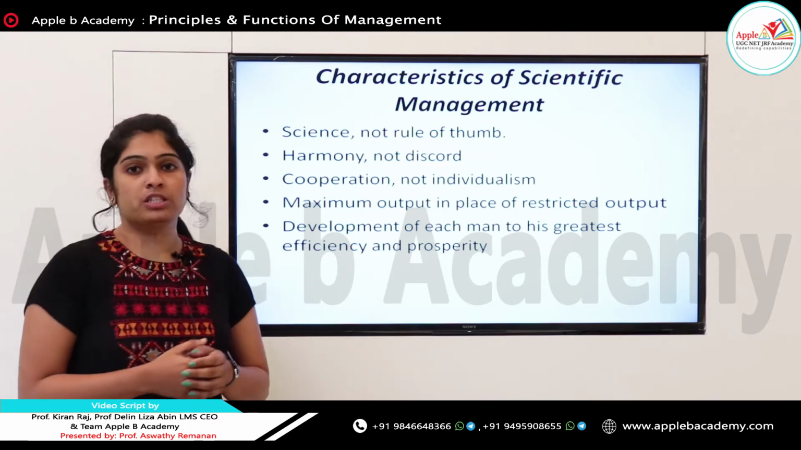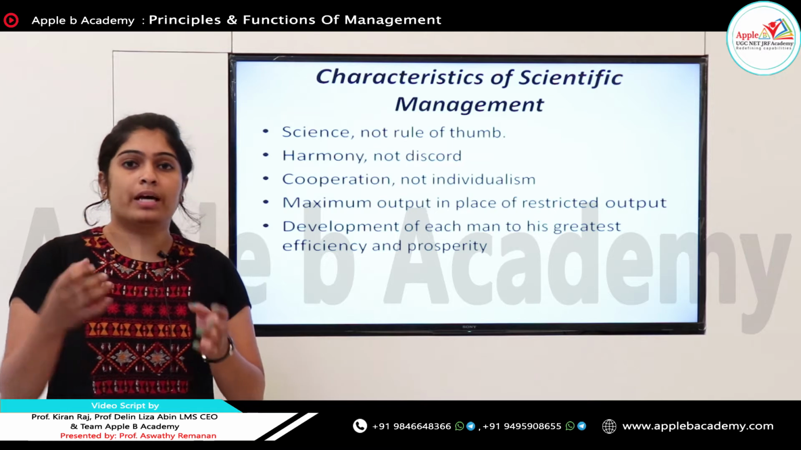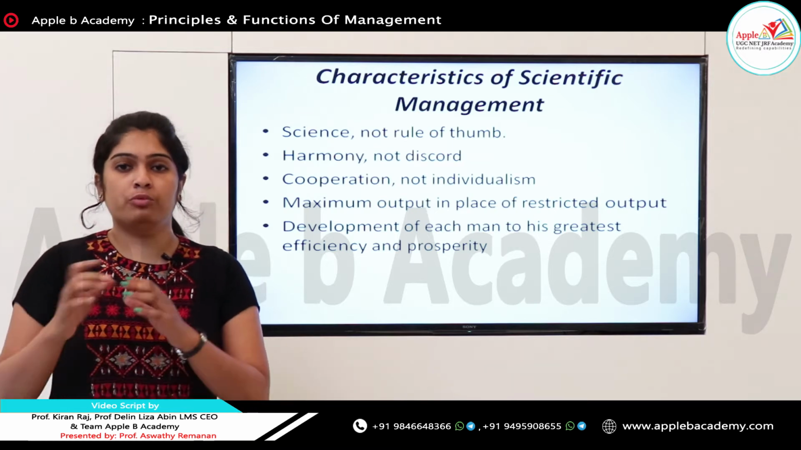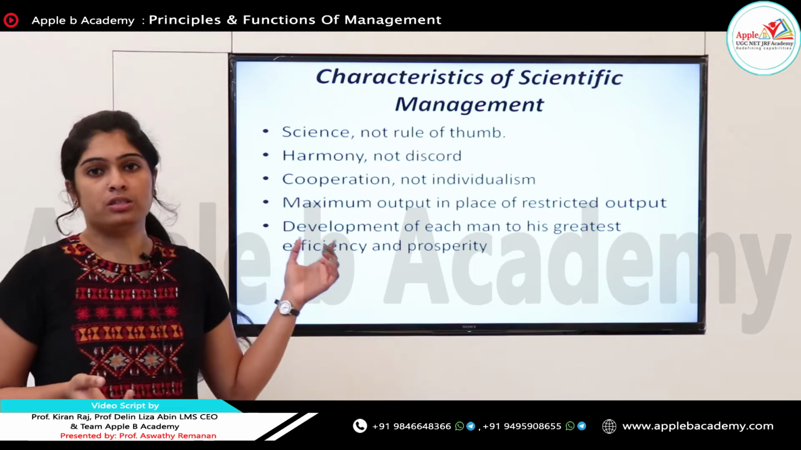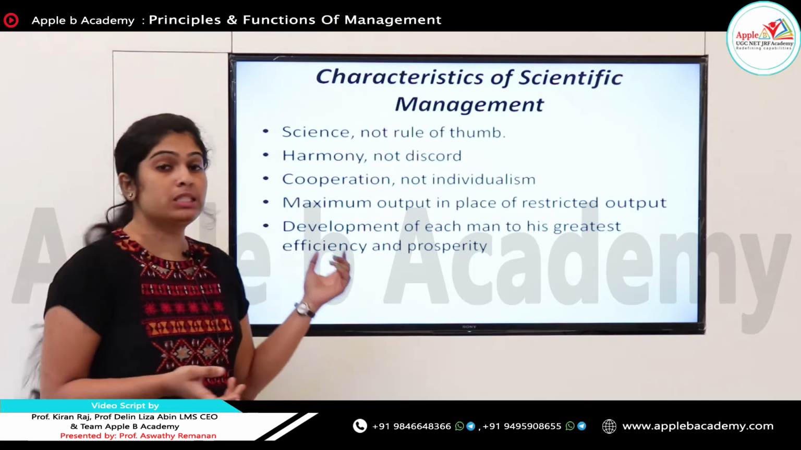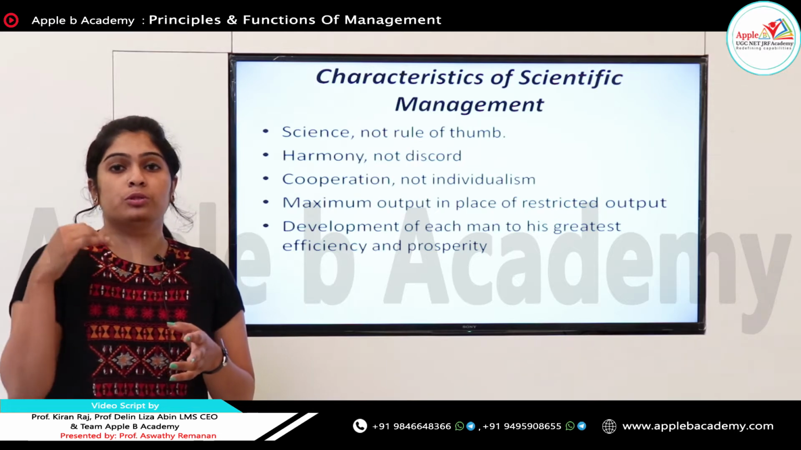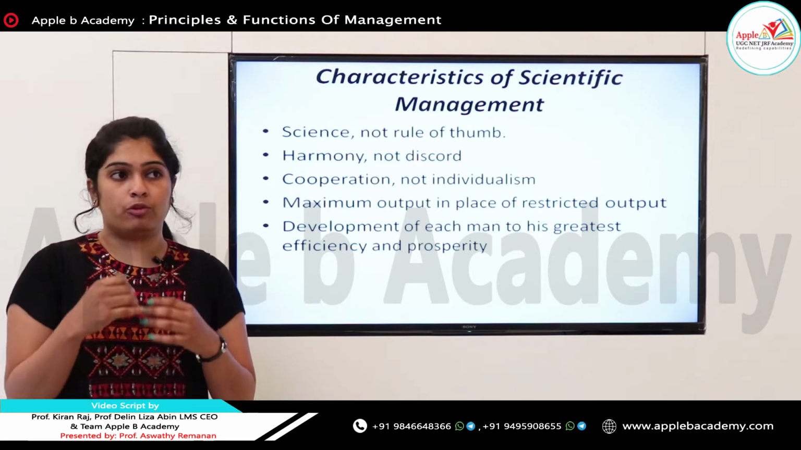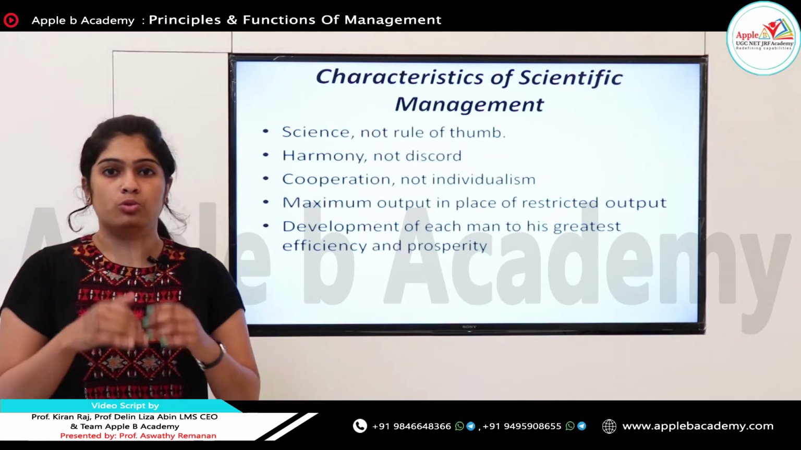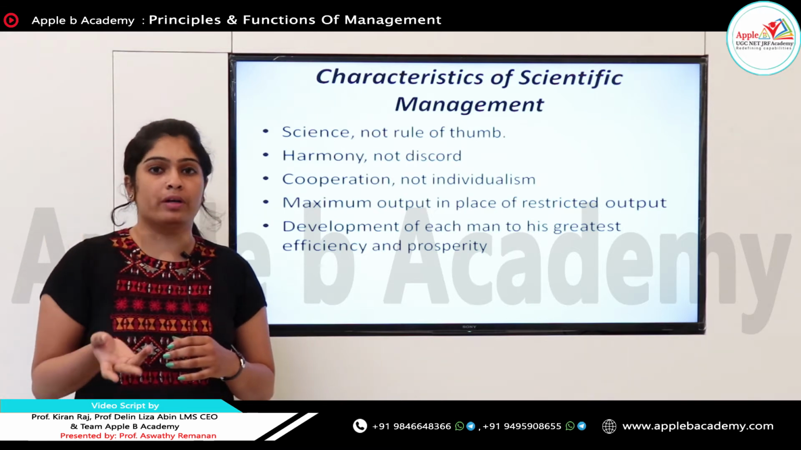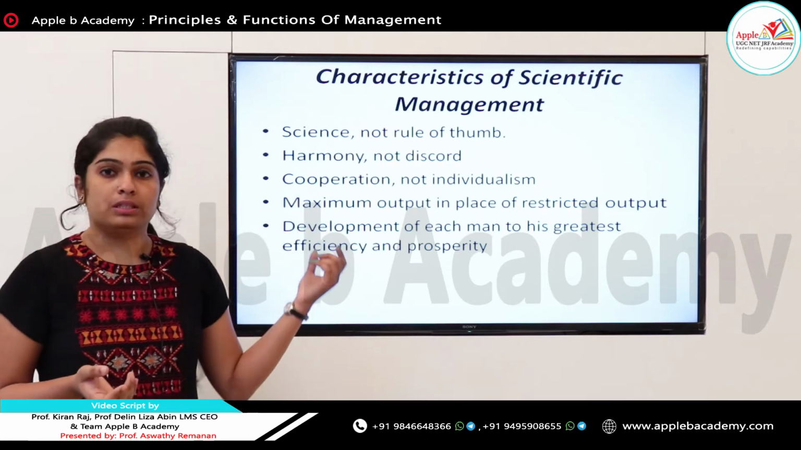The next is cooperation, not individualism. We should not focus on the individual work done by each and every employee. What we need is the group, what will be our output as a group. So, that is cooperation, not individualism. Next is maximum output in place of restricted output. That means we always focus on achieving maximum output. For example, if we are planning to produce 500 units today, always try to produce above 500 units. So, that means maximum output in place of restricted output.